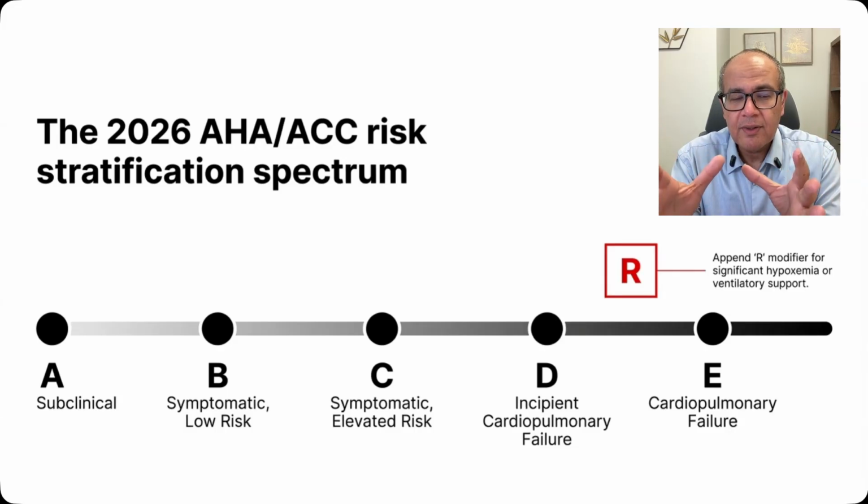And for every category, we can add the letter R. The R is the respiratory modifier, which means that the primary presentation and the primary pathology is respiratory, because the patient is either tachypneic, has desaturation, or requires ventilatory support.